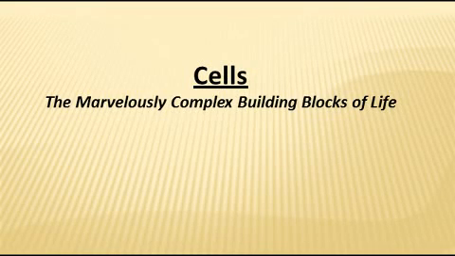This video will cover what we know about cells from the scientific area of cell biology. Cells are marvelously complex building blocks of life and are presented at this particular point just ahead of the video on proof for evolution so that you will have a greater understanding of why cells, their existence, is a negative for evolution theory.